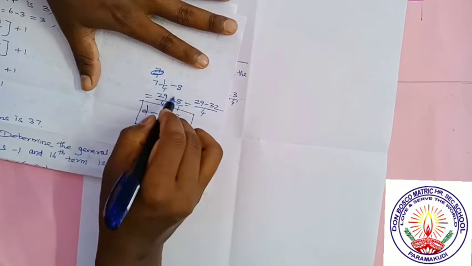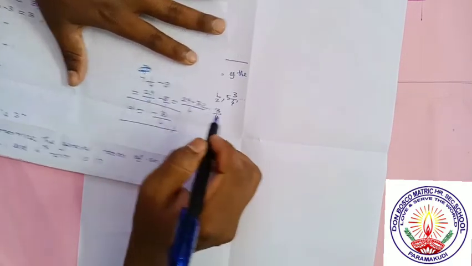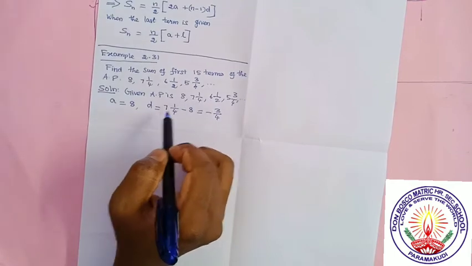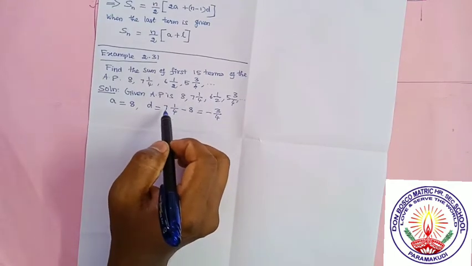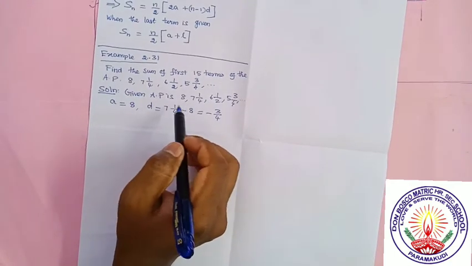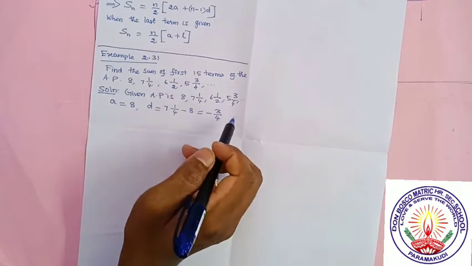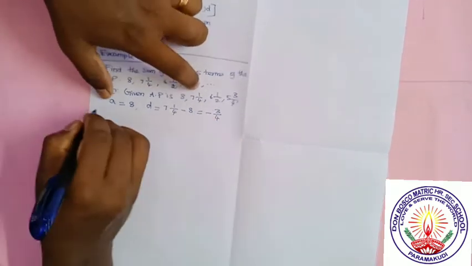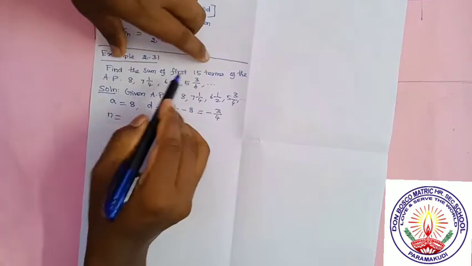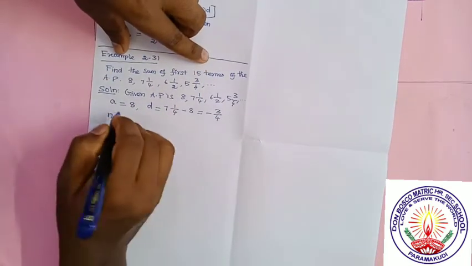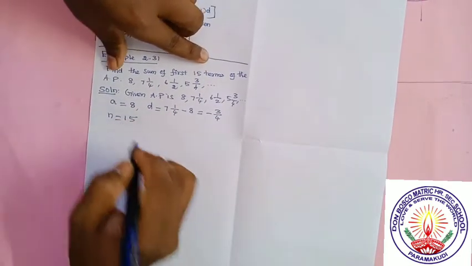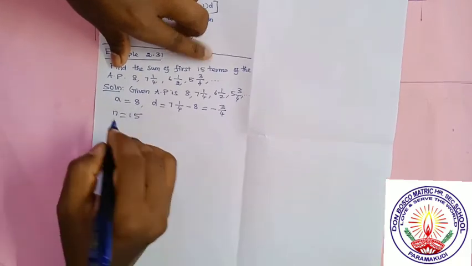We can simplify in this method, which we have studied in 8th standard. Or we can understand 7 minus 8 is equal to 1, but it is 7 1 by 4, which means minus 8 now. Minus 3 by 4 will be the answer. So d is equal to minus 3 by 4. And here n is the sum of first 15 terms, so n is equal to 15. So a, d and n are given now.